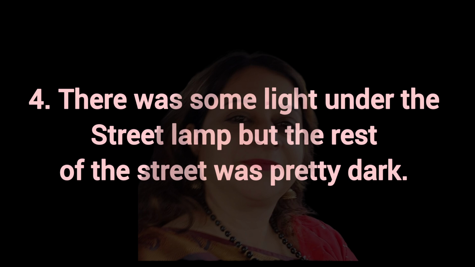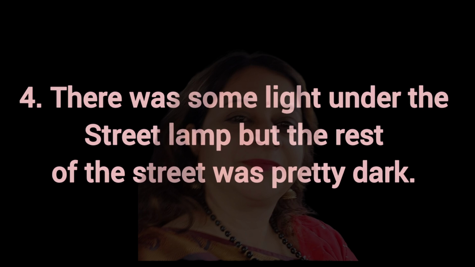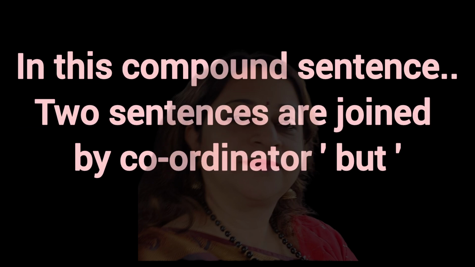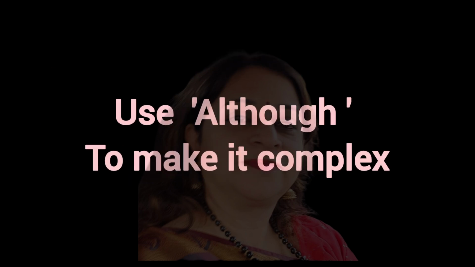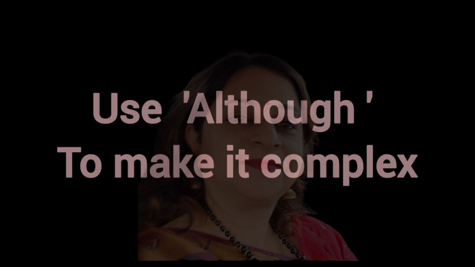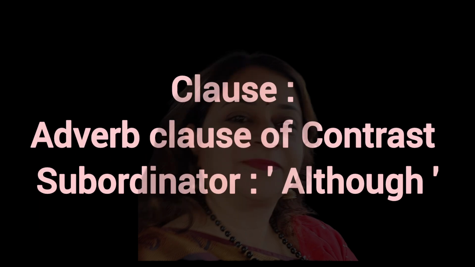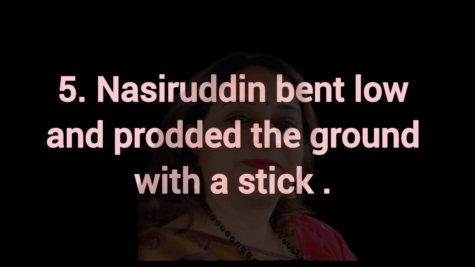Now the next sentence is, there was some light under the street lamp, but the rest of the street was pretty dark. Convert this compound sentence to a complex sentence. Why is it a compound sentence? Because two sentences are joined by the coordinator but. Now to make it complex, we will use although. The answer is, although the rest of the street was pretty dark, there was some light under the street lamp. And if you want to find the clause, this is an adverb clause of contrast because the subordinator is although.